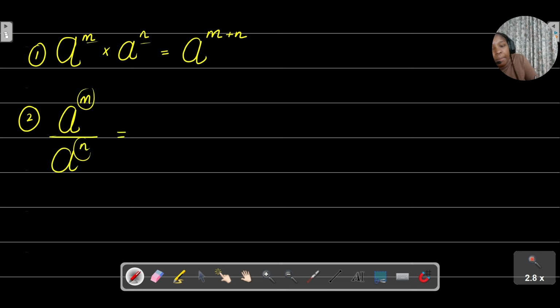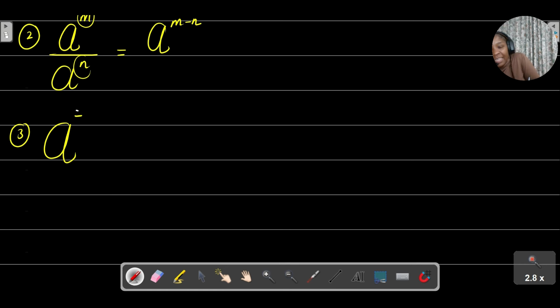Number 3, I just want to deal with if you've got a negative exponent. If I've got a to the power of negative m, you see, I've got a negative exponent. If I want to make that exponent positive, I'm just going to say it's 1 divided by a to the power of m.